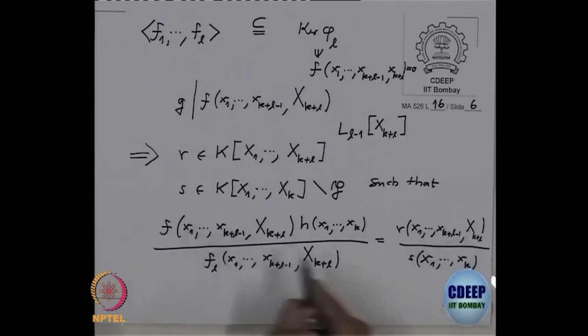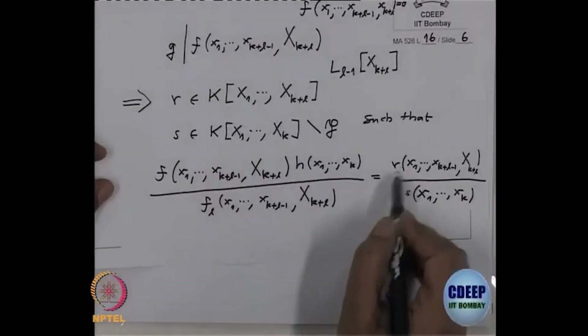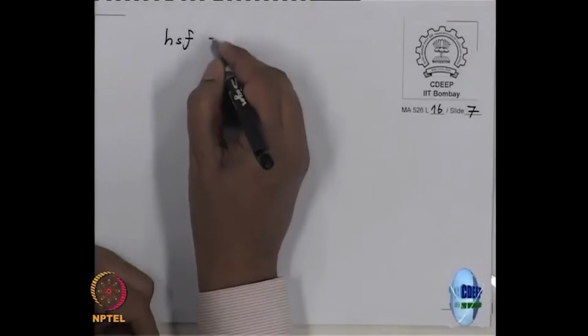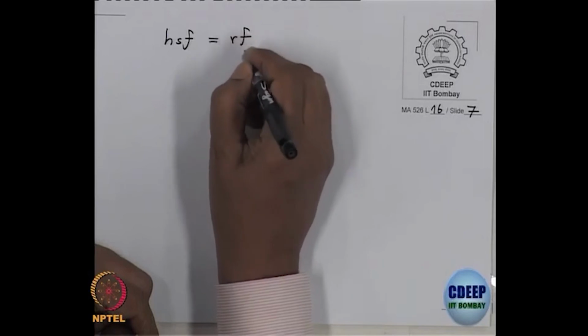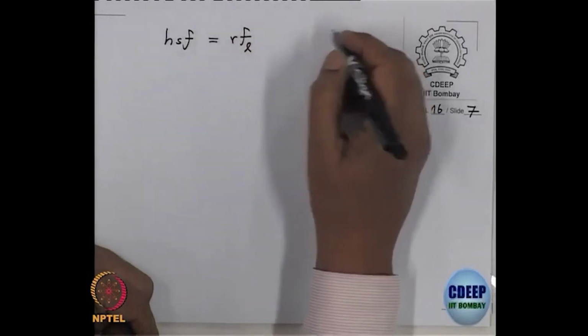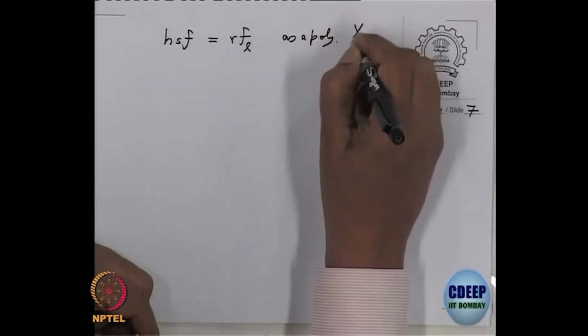Cross multiplying, you get S times f times h, so H S F equals R times FL. We are interested in the coefficient, as a polynomial in the variable x_{k+L}.